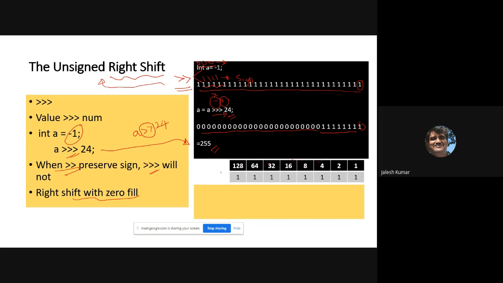That's the difference. In some applications, if you are not interested in preserving the sign, you can use unsigned right shift. So please remember, it is meaningful to use with 32 or 64-bit values. It will not have any effect on bytes. If you are shifting bytes, what happens? It will not take that, because when you are operating on it, automatically it will be promoted to integer type. Is it not? So it works on integer. So that's unsigned right shift.